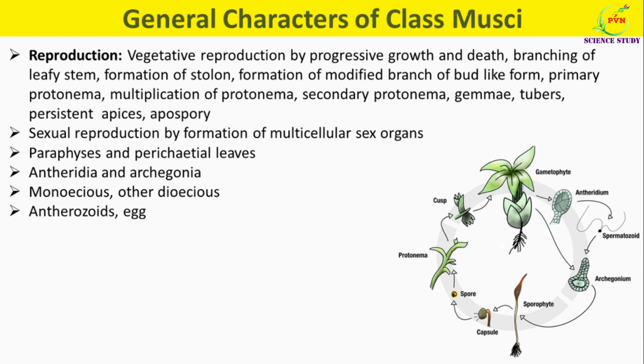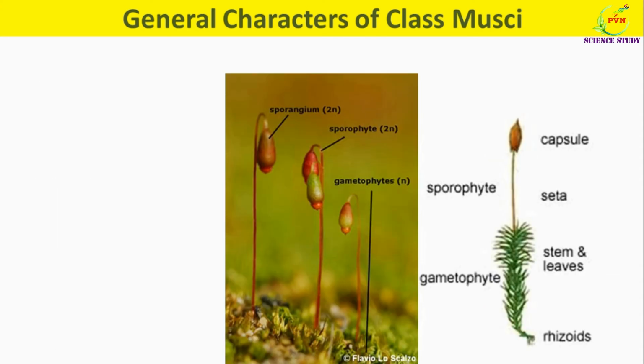Antheridia at maturity produce biflagellate male gametes called antherozoids, which fuse with the female gamete egg by the process of fertilization, and a diploid oospore is formed, which eventually develops into the diploid sporophyte, as you can see here. Now we will see morphology of sporophyte. So this is the diagram which shows the gametophyte as well as the sporophyte of a member of class Musci. This is the gametophyte and this is the sporophyte.